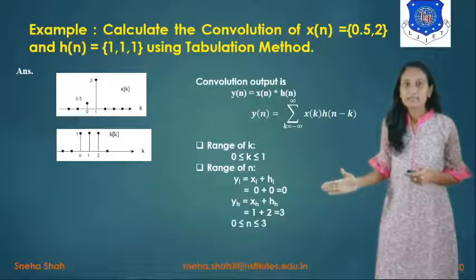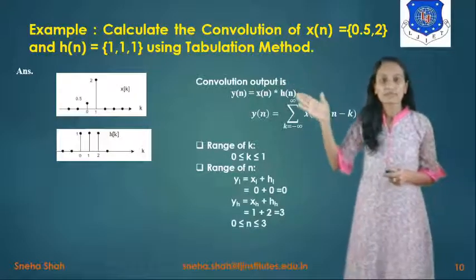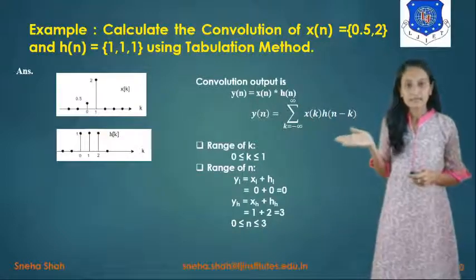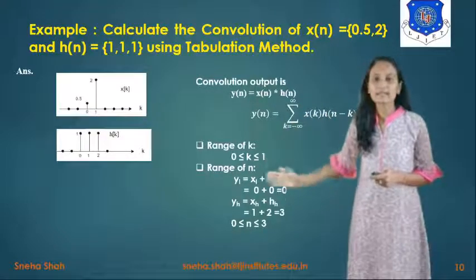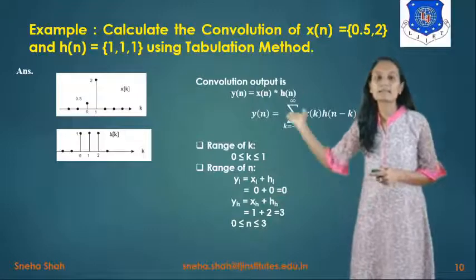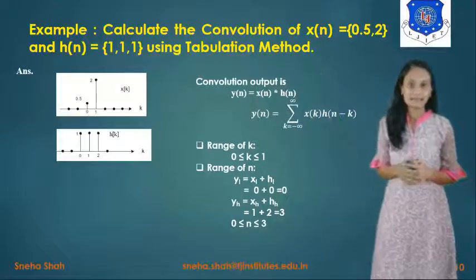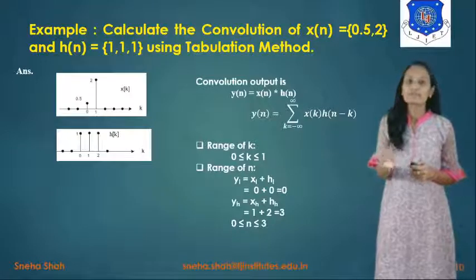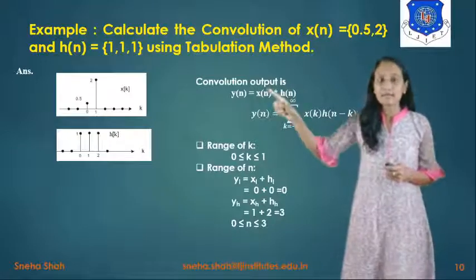So all these things will remain the same. The convolution output y of n equals this. This one is the equation of convolution. Then we will find the range of k and range of n, which will be the same as the previous one because the example is the same, right? But now we have to solve the same example using the tabulation method.